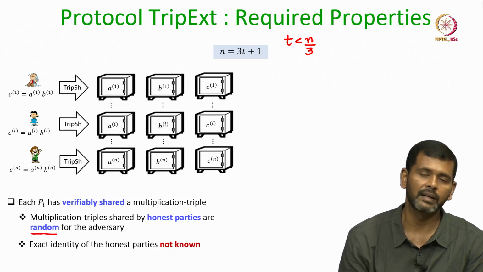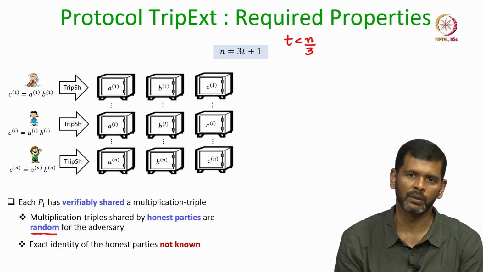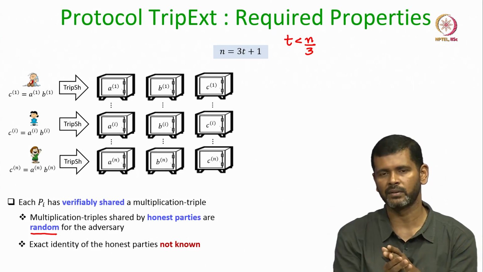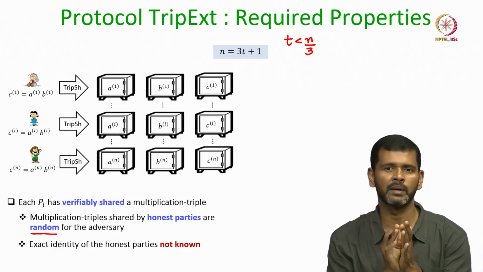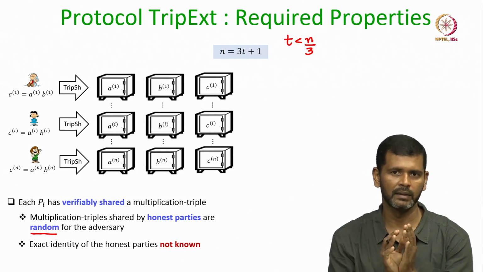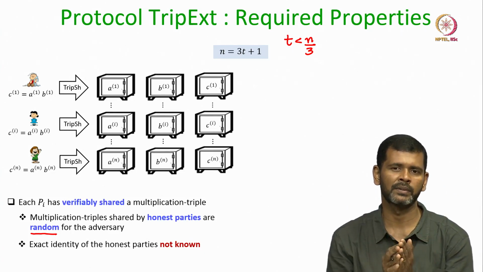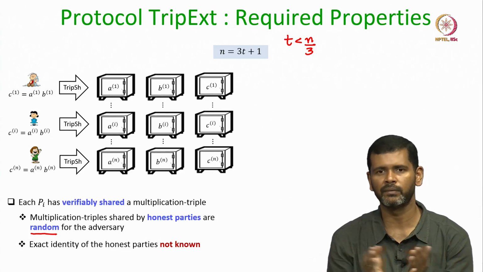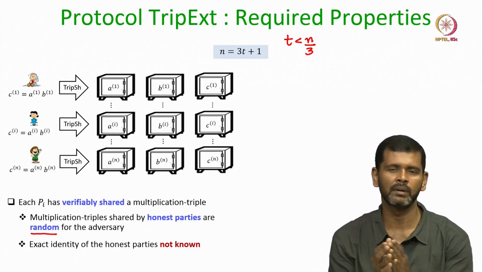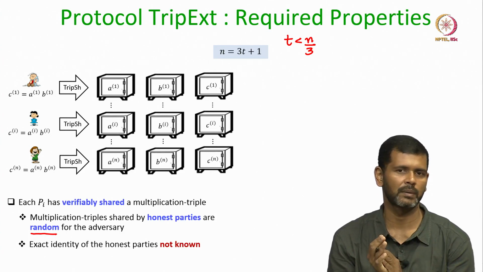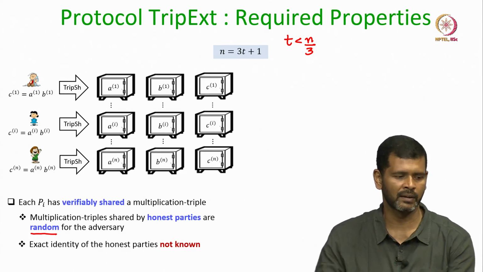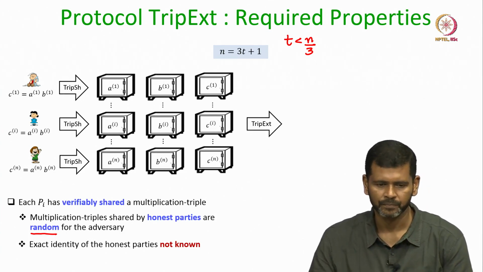However, the exact identity of the honest parties will not be known. We do not know whether the first party is honest or corrupt. We know it has secret shared a multiplication triplet, fine, but whether the value of that multiplication triplet is known to the adversary or not, we do not know, depends upon whether the first party is honest or corrupt, and no one knows the exact identity of the corrupt parties.